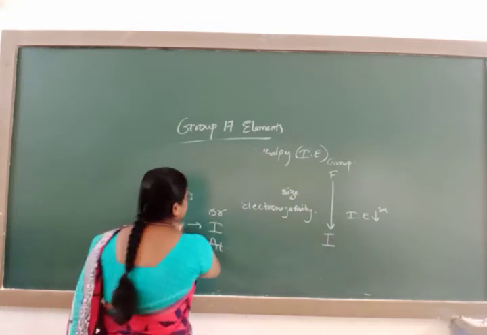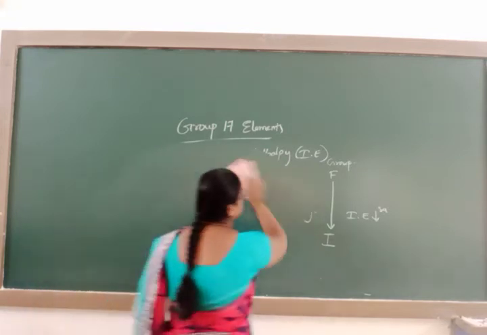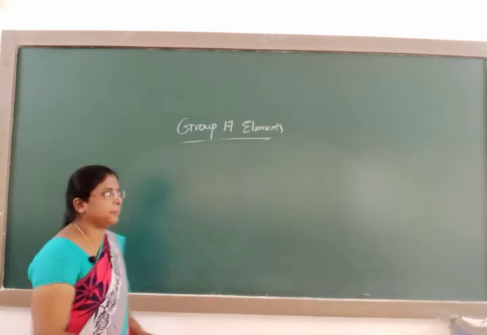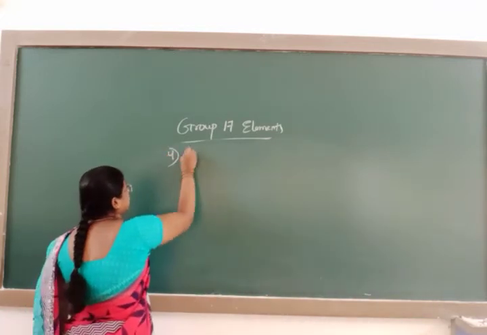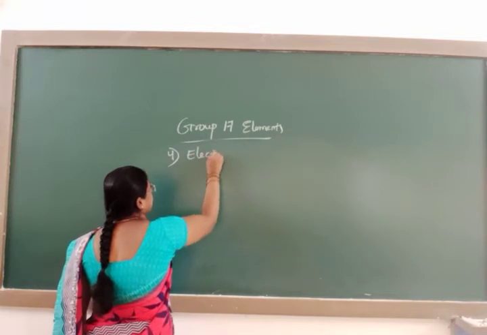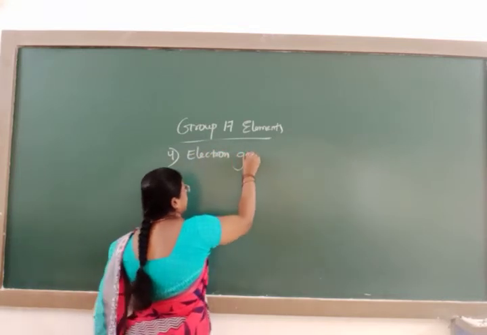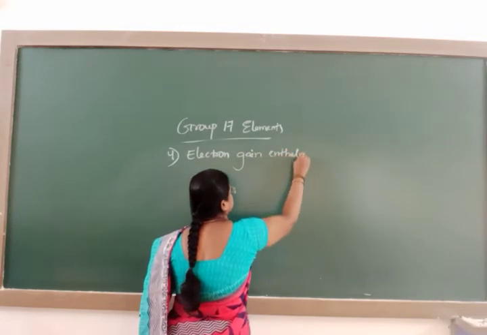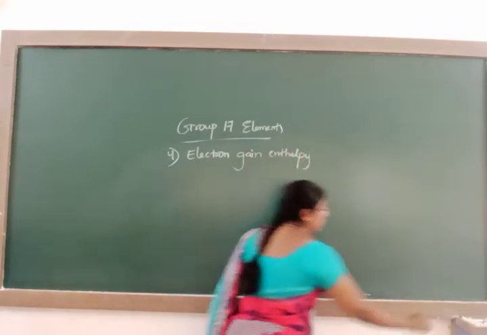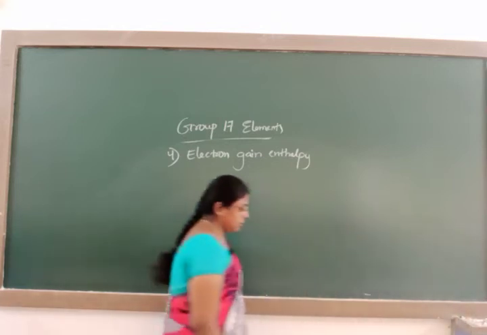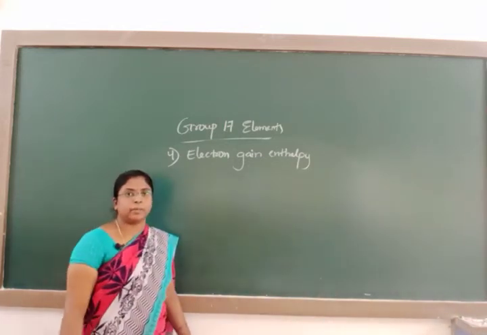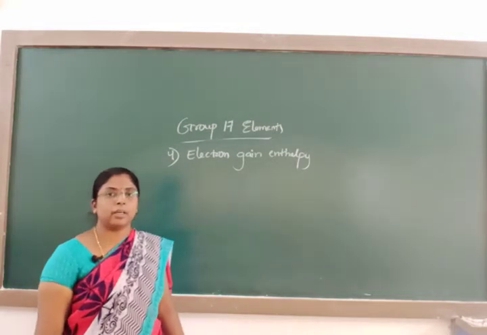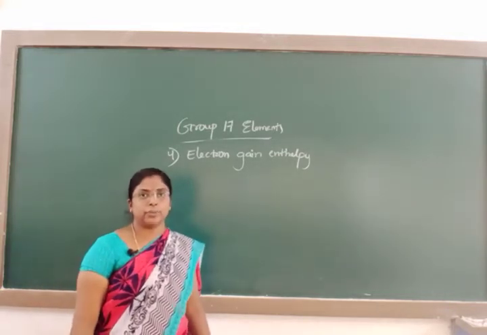This was ionization enthalpy. Next comes the fourth one, electron gain enthalpy. The 17th group elements, the halogen family, are electronegative elements.